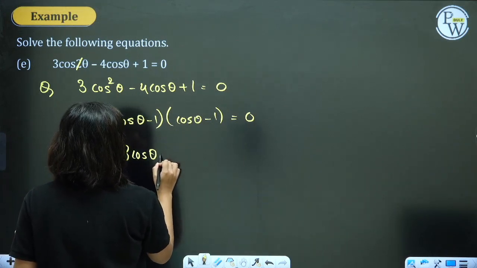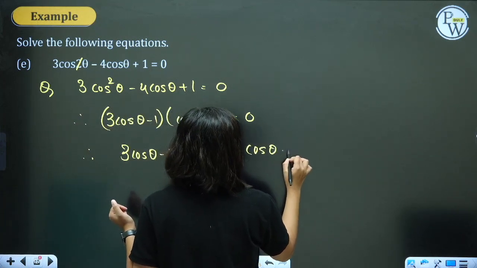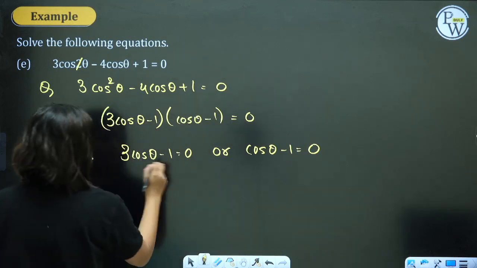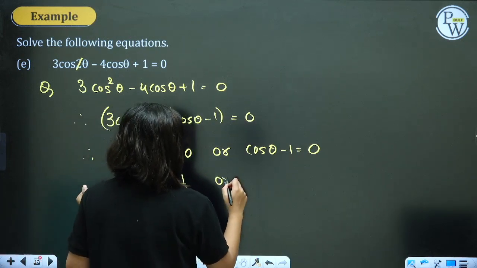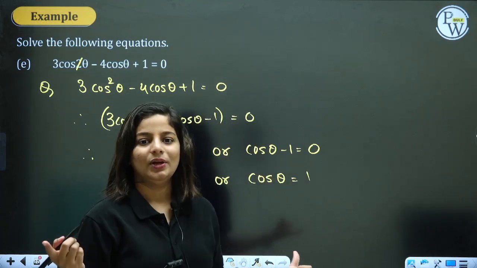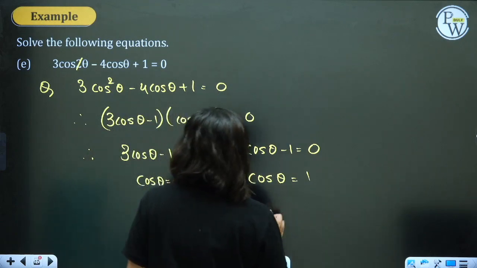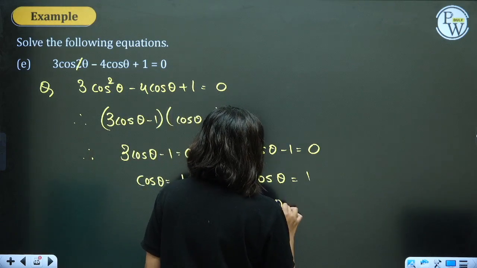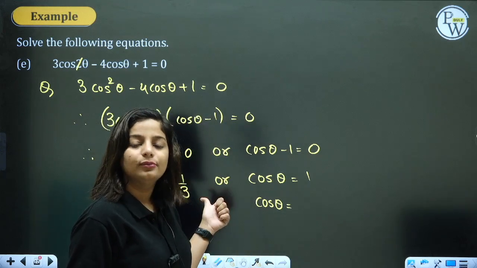So 3 cos theta minus 1 equal to 0 or cos theta minus 1 equal to 0. From here, cos theta is equal to 1 by 3 or cos theta is equal to 1. The second part we know. It is your fifth formula of starting lecture. Cos theta equal to 1. Now where is your cos theta 1? Cos 0 is 1, cos 180 is minus 1.